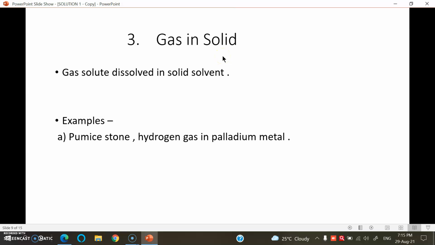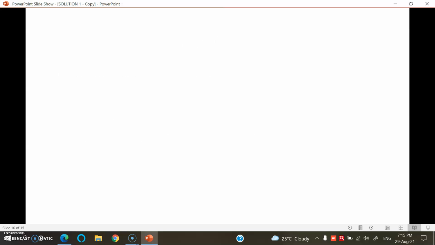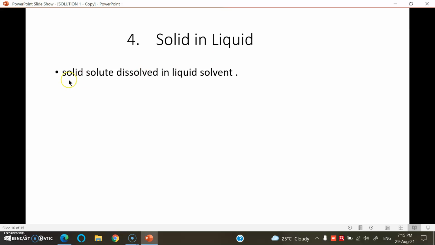So the first three are the examples in which solid solvent is there. Now from fourth to fifth and sixth, where liquid solvent is there. Here solid in liquid, solid solute dissolves in liquid solvent.